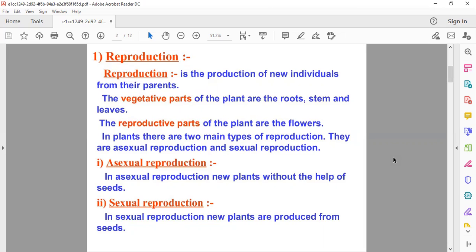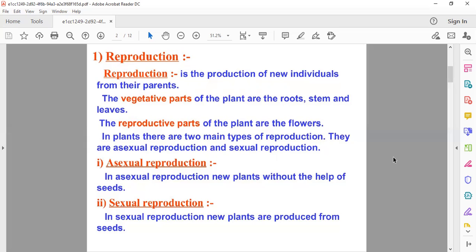Most of the plants have roots, stems, and leaves, and these three are known as the vegetative parts of a plant. After a certain period of growth, most plants bear flowers. We have seen many trees and many plants which have flowers, especially in the spring season.